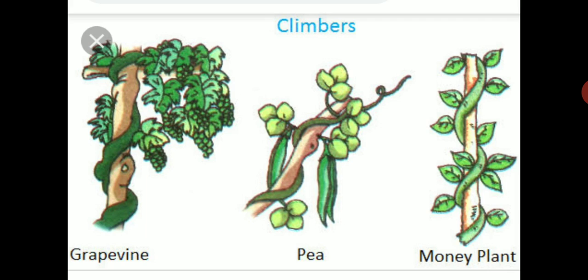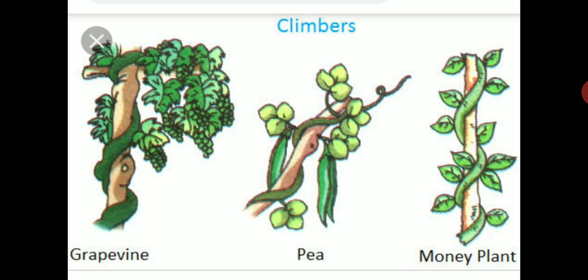Now you can identify that such types of plants are climbers, and what are the differences between trees, shrubs, herbs and climbers. Yes, Tom? Yes, Papa, you are right. Now I can easily identify the differences between trees, shrubs, herbs and climbers.